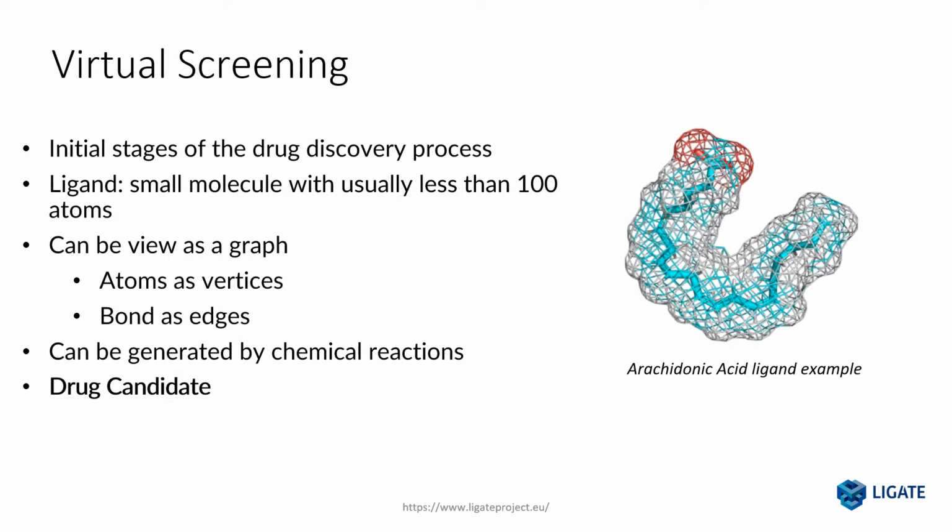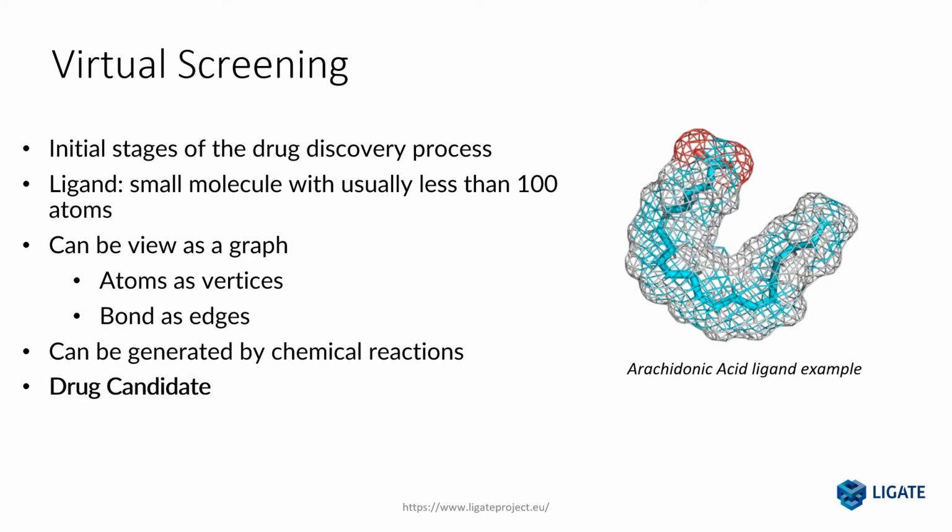Virtual screening is the initial stage of the drug discovery process. The fundamental object that virtual screening manipulates is the ligand, a small molecule with usually less than 100 atoms. Here in the picture, you can see a simple ligand, in this case an arachidonic acid, where white sticks represent hydrogens, blue sticks represent carbons, and red sticks represent oxygens. The mesh structure instead represents the molecule surface.